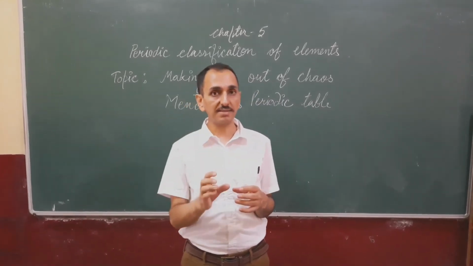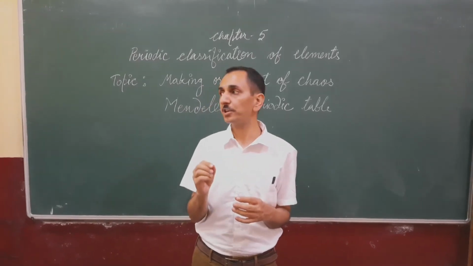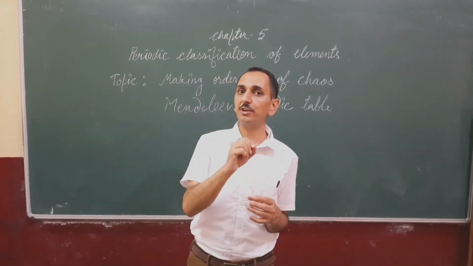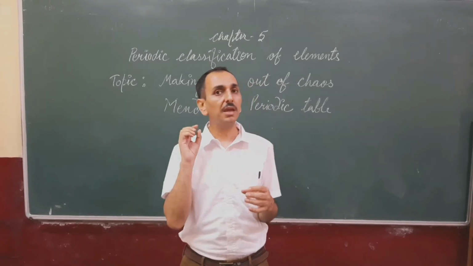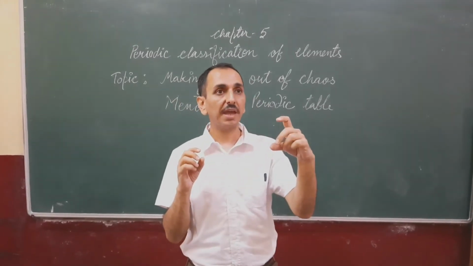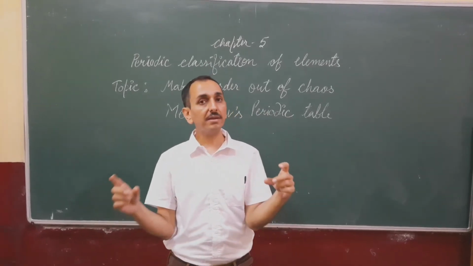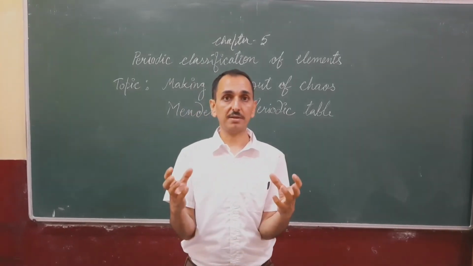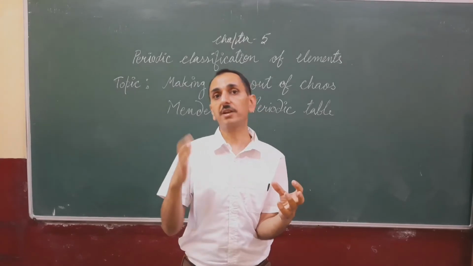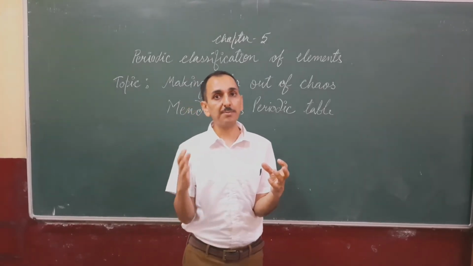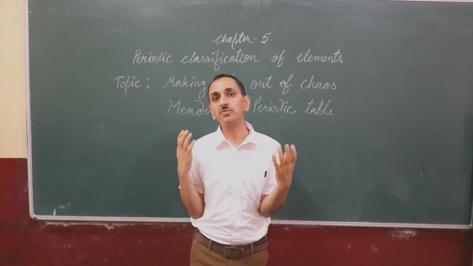He took certain cards and noted down the property of one element on each card. Then he took those cards and pinned them on the wall one by one, and a definite pattern of periodic recurrence of the physical and chemical properties was observed.